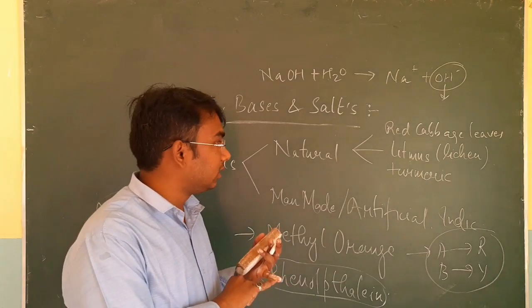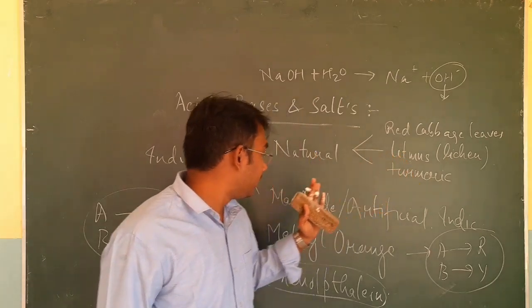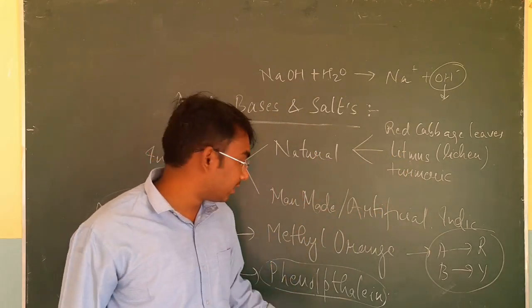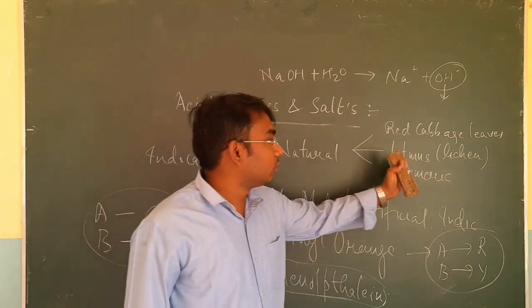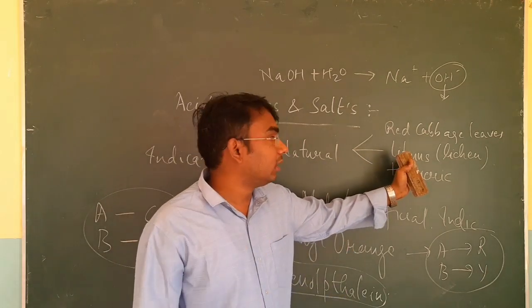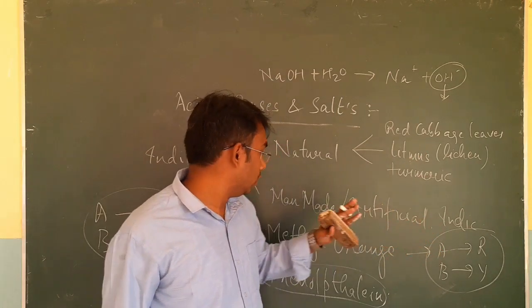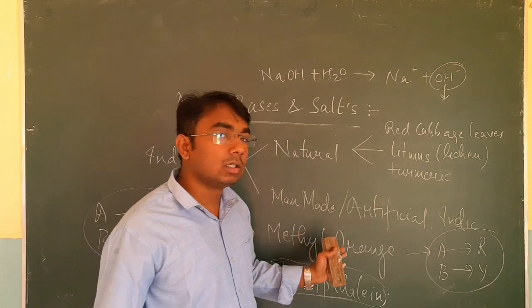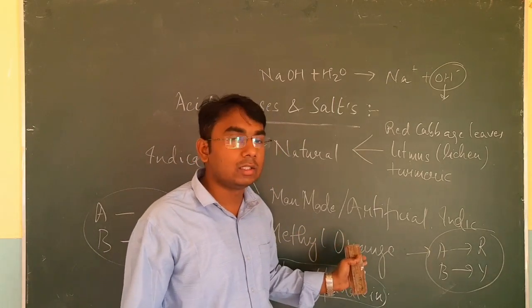Here are 3 things you need to keep in mind: the respective change of litmus, of methyl orange, and of phenolphthalein. Litmus is originally purple in color. In acid it becomes red, in base it becomes blue. Methyl orange is originally orange.